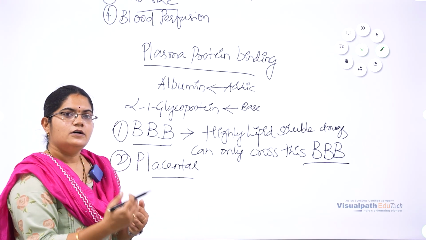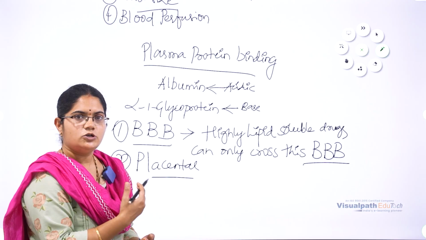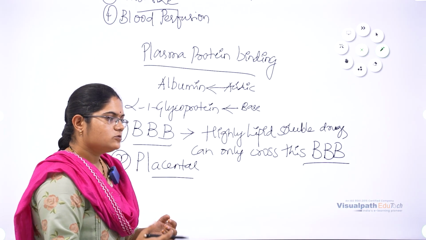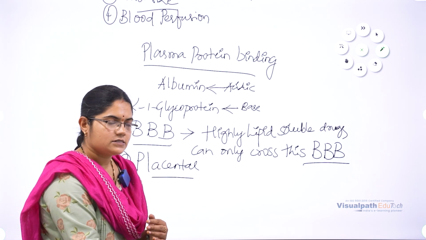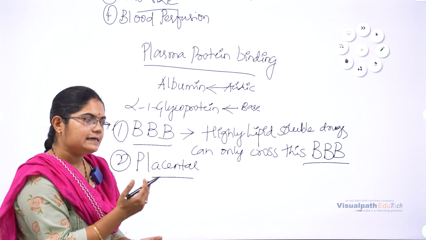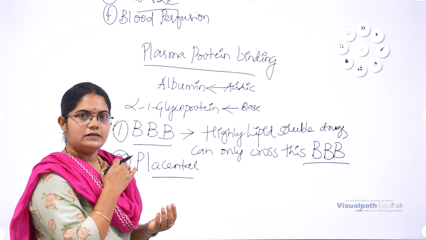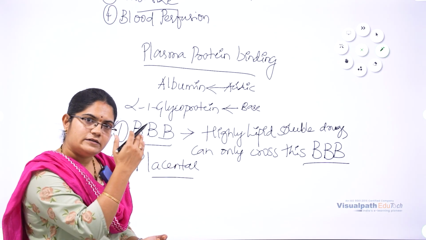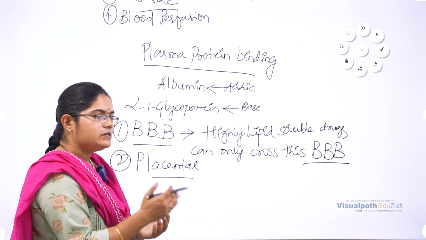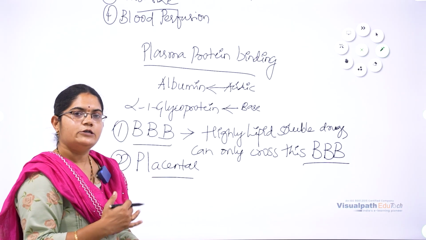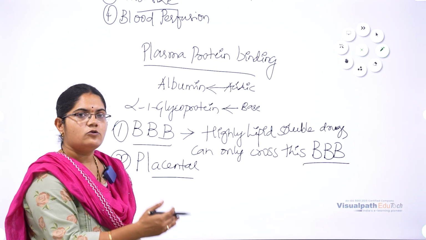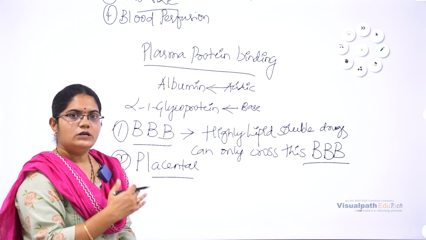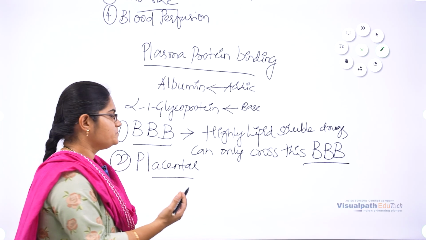This barrier is mainly for maintaining the distribution of the drug between the mother and the child. All drugs need not be distributed or absorbed into the fetal blood. The fetus requires only some drugs. If the mother is taking a drug that is not required for the fetus, that drug will stop at that barrier. This barrier will stop the drug movement into the fetal blood. We call it the placental barrier. This is one of the factors limiting the distribution of the drug.